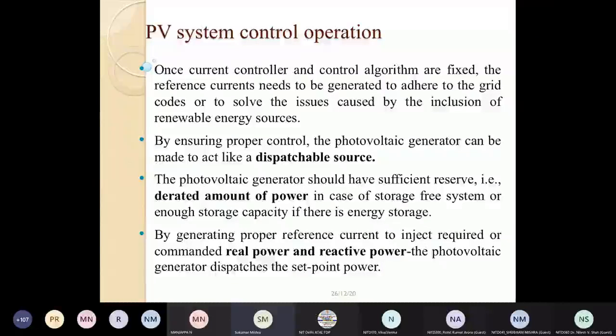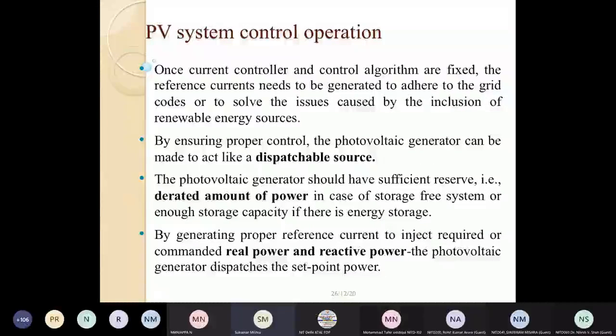Now, this derating can also be obtained from the photovoltaic plant. As a result, we can say that the system becomes dispatchable in a limited sense. I can now control the real and reactive power into the grid very much like my conventional machines do.